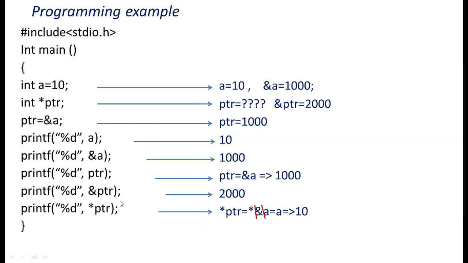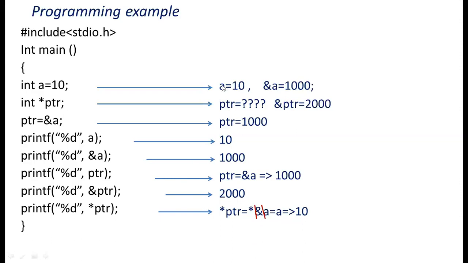Output of star ptr is 10. That means when we want to display the value of a variable and its address is stored in a pointer, then without using that a, we can display the value of that variable.